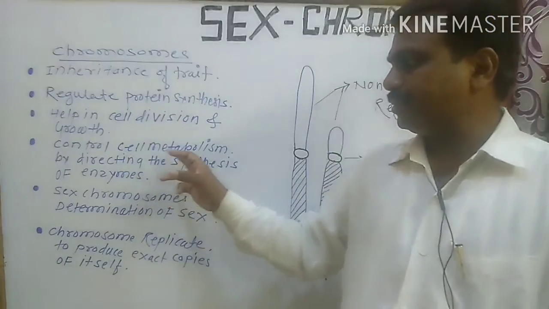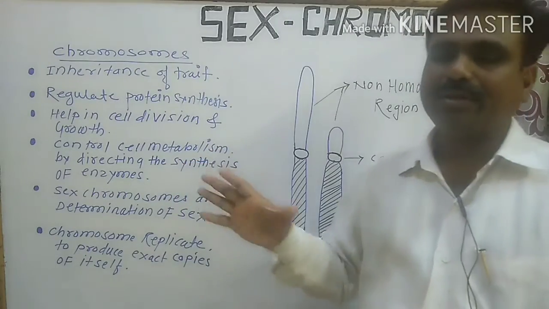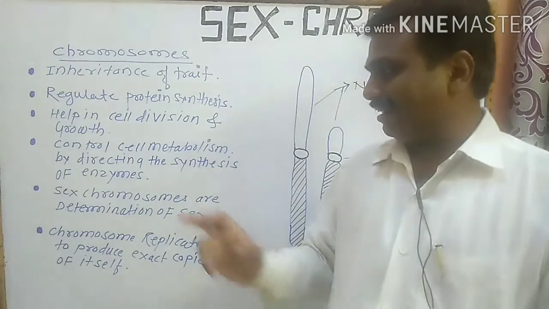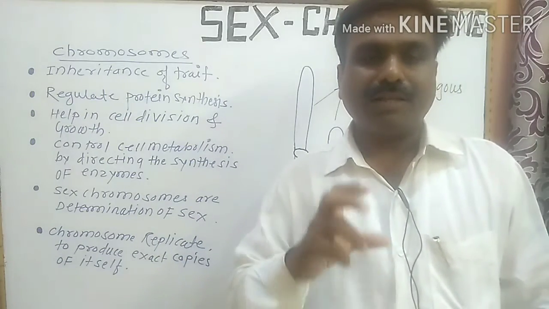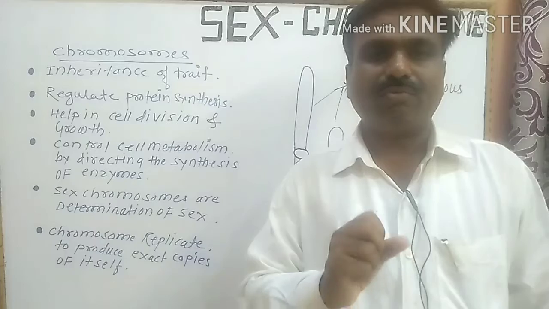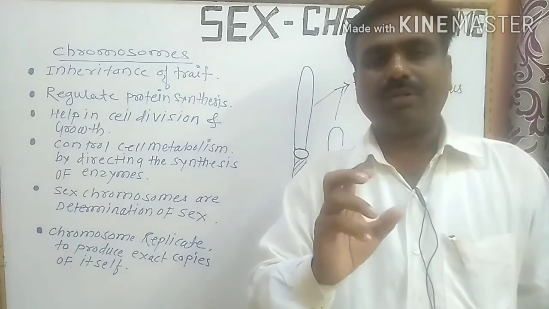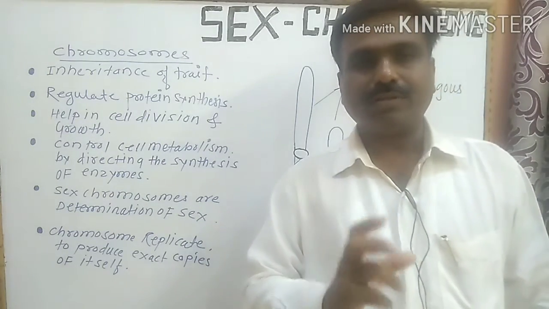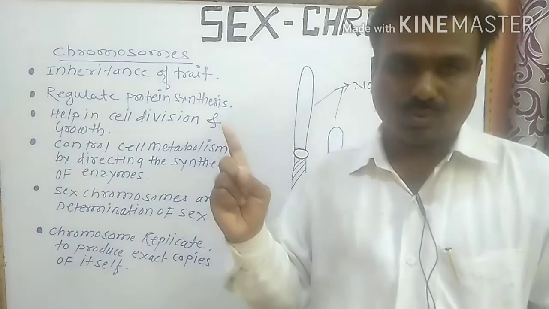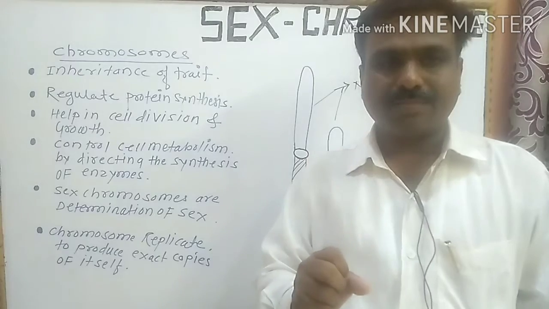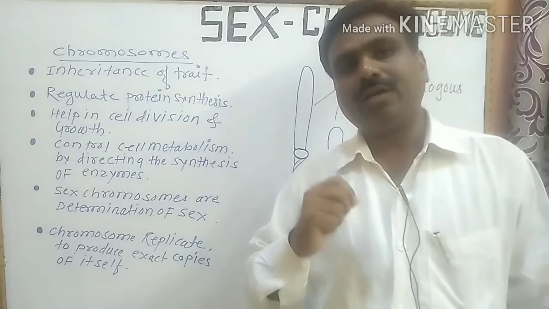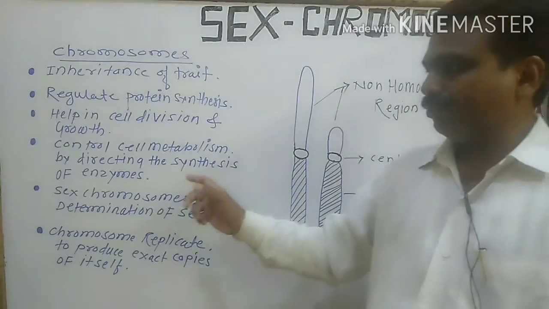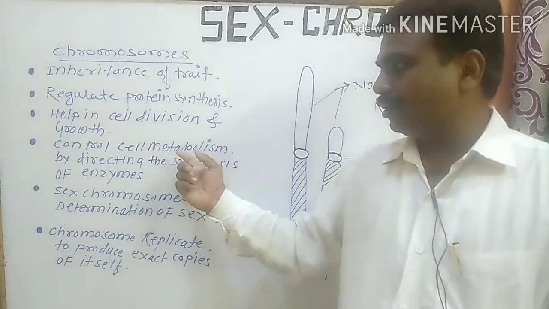Then they control cell metabolism by directing the synthesis of enzymes. Enzymes are very essential in the process of cell division and cell metabolism. So the synthesis of the enzymes is controlled by the chromosomes, and these enzymes regulate the cell metabolism process.